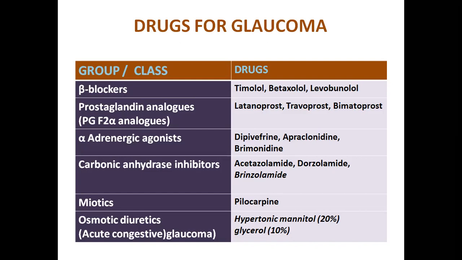In the miotic group, we have pilocarpine. In the osmotic diuretic group, we have hypertonic mannitol and glycerol. These are the drugs which are used in the treatment of glaucoma. In this video, we are learning only classification. The classification of the adrenergic system is completed. Thank you.